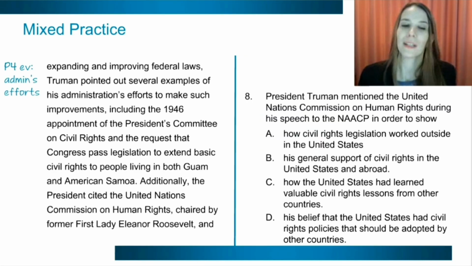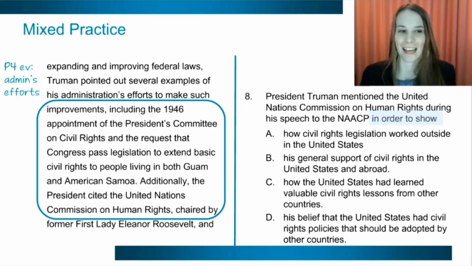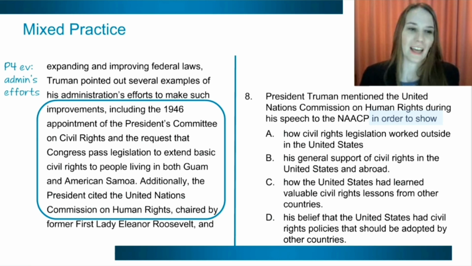All right, so let's look at some of these questions now that ask just about Truman's argument. So why does Truman mention the United Nations Commission on Human Rights? This is to show what? If we go back to the context of where this has been cited, this is in the paragraph describing the administration's efforts to kind of bring the nation together.